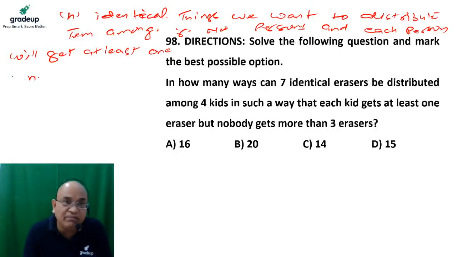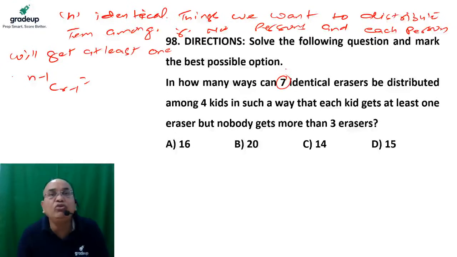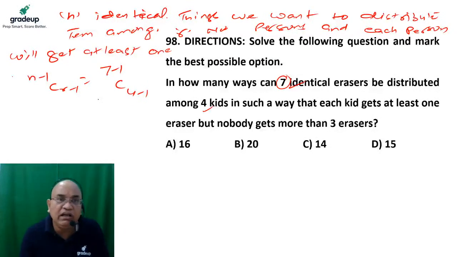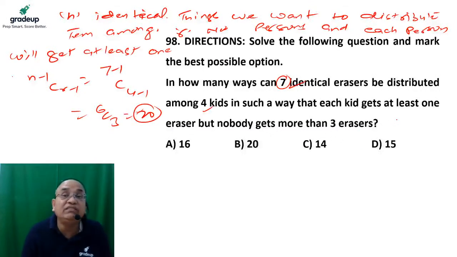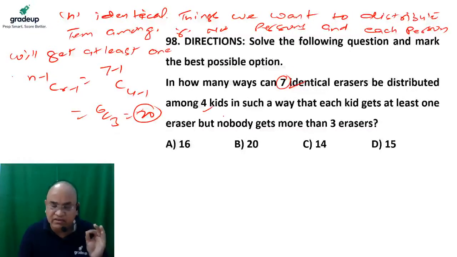is nothing but n minus 1 c r minus 1. How many things do we have? 7. We want to distribute them among how many people? 4 people. So the value of n is 7 and the value of r is 4. It is nothing but 6c3, and as we know, 6c3 is equal to 20. Now there is another condition: no kid gets more than 3 erasers. So there are 20 possible ways to distribute the 7 identical things among 4 persons.